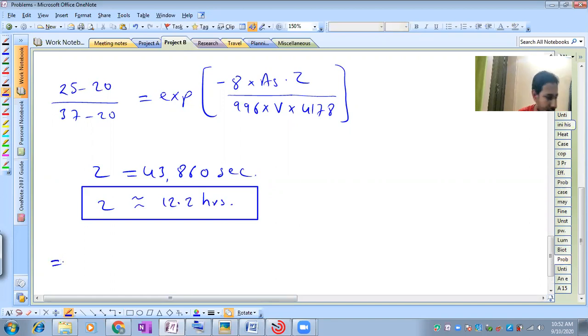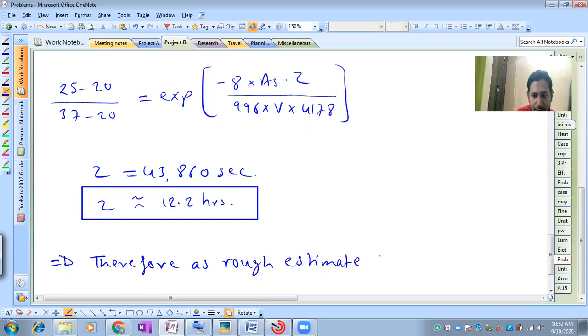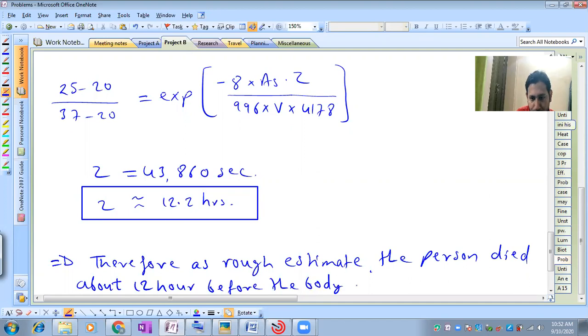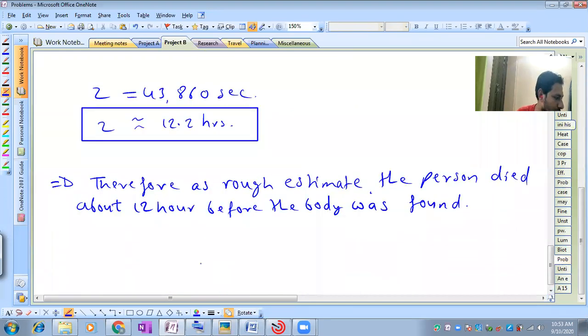You can write the statement as, therefore, as a rough estimate, the person died about 12 hours before the body was found.